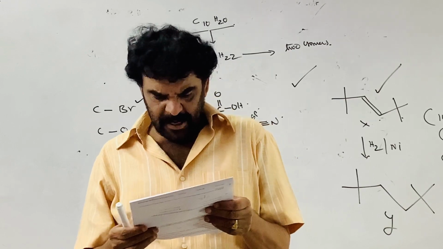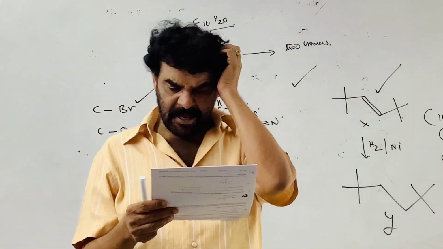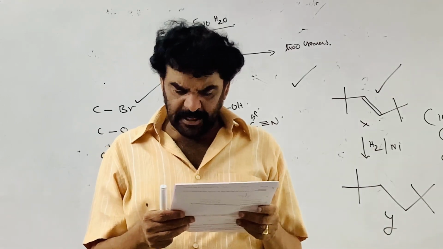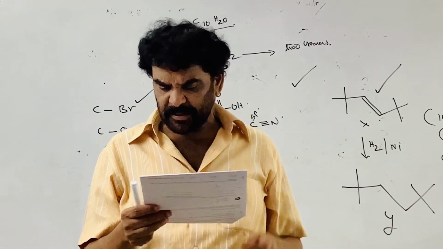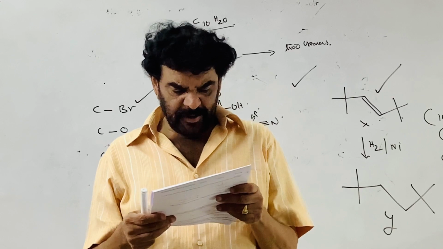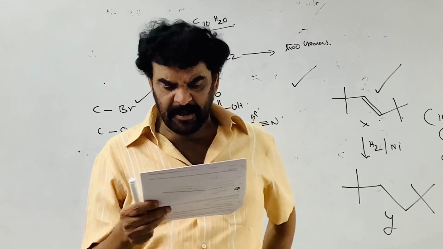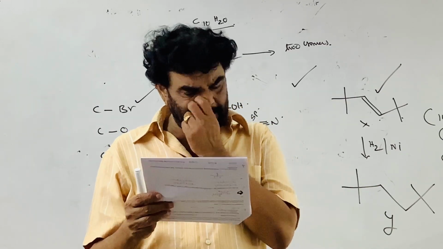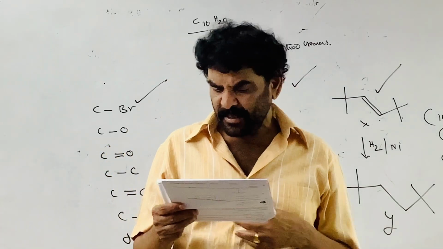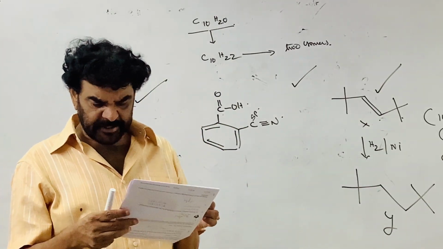Next one, glucose shows mutarotation. Yes, change of optical rotation with time is mutarotation. Hydrolysis gives glucose and fructose. So that's correct. 3 and 4 are correct. Sucrose is a disaccharide of glucose and fructose. On hydrolysis, it gives glucose and fructose. Glucose shows mutarotation. Alpha D plus glucose and beta D plus glucose are not C2 epimers. They are called anomers, and glucose and fructose are functional isomers. They are not epimers. Therefore, 3 and 4 are correct statements. D is correct.